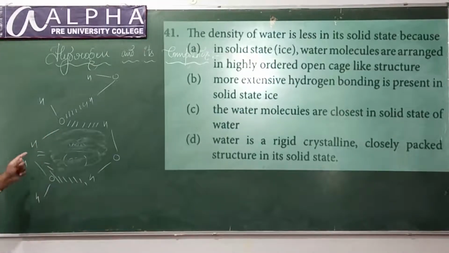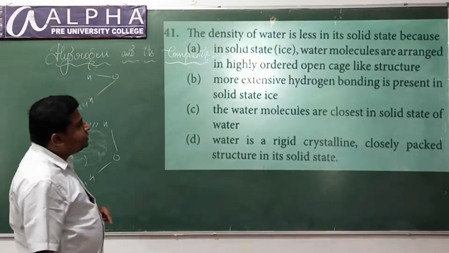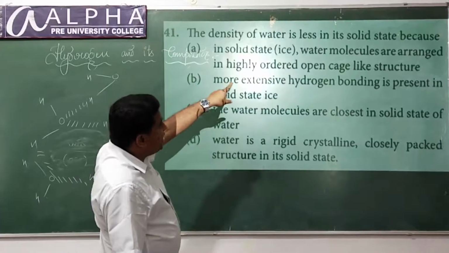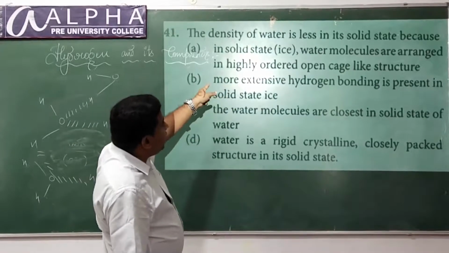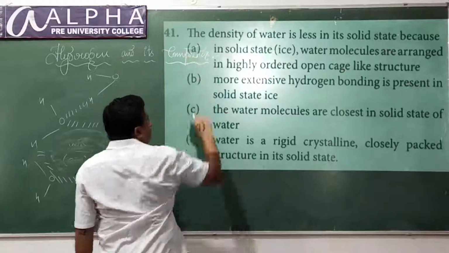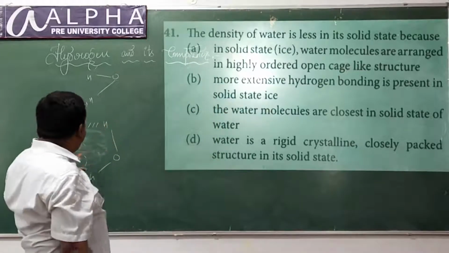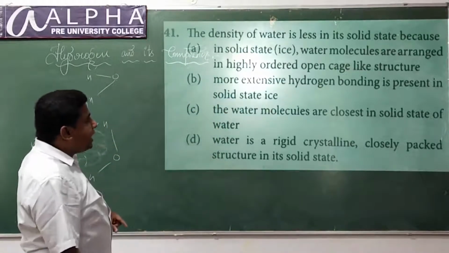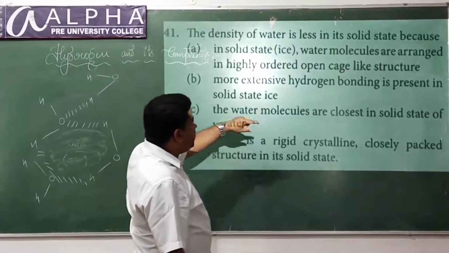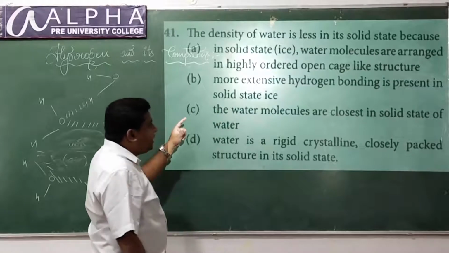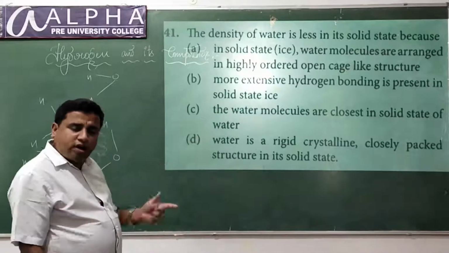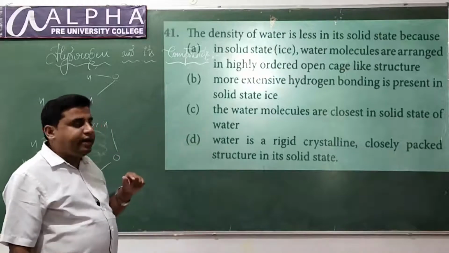Is that correct? Yes. So what is the correct answer? The density of water is less in its solid state because in solid state water molecules are arranged in a highly ordered open cage like structure. Yes, they are highly ordered in open cage like structure. In option B, more extensive hydrogen bonding is present, that is fine, but it is not the correct reason. The water molecules are closest in solid state, that is also fine, but it is not the correct reason.